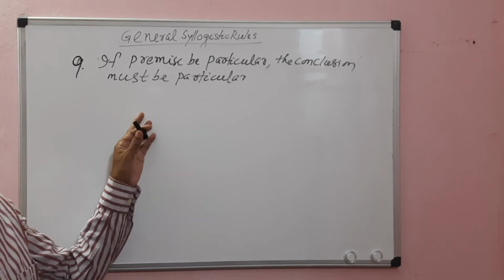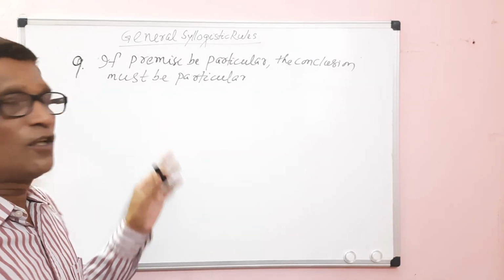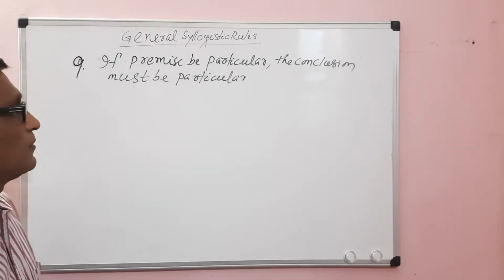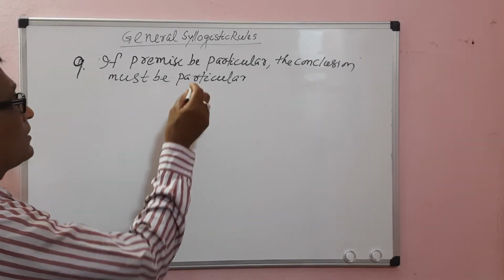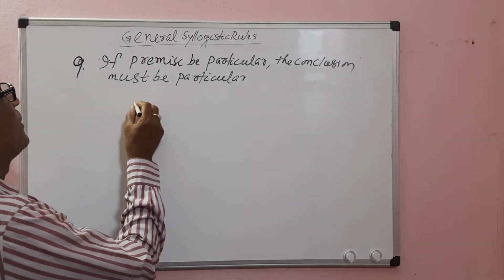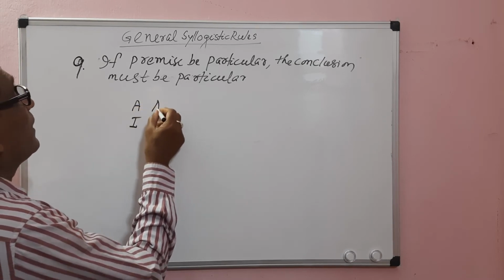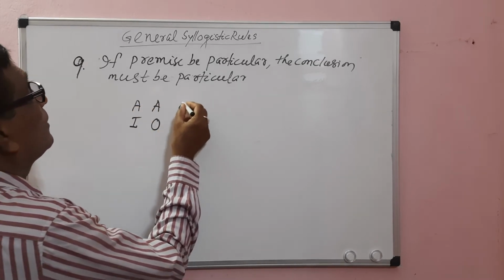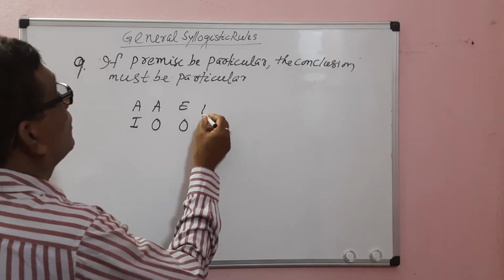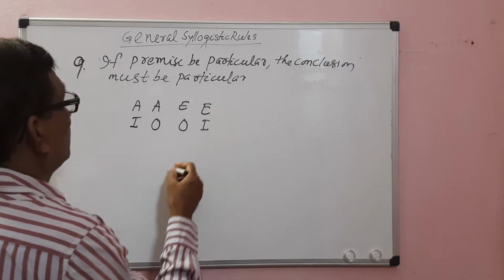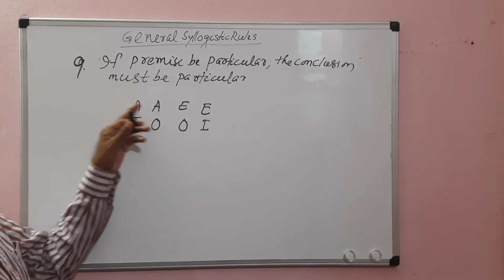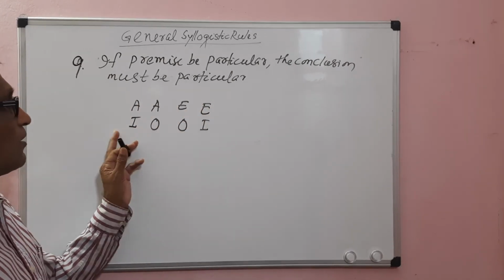Out of the two premises, if one premise is particular, the conclusion must be particular. With this, we have the combinations of moods: A I, A O, E O or E I. Here one premise is universal and the other is particular.